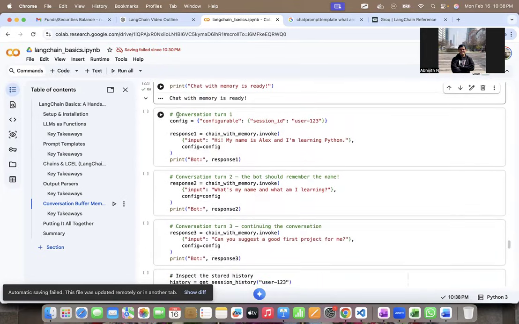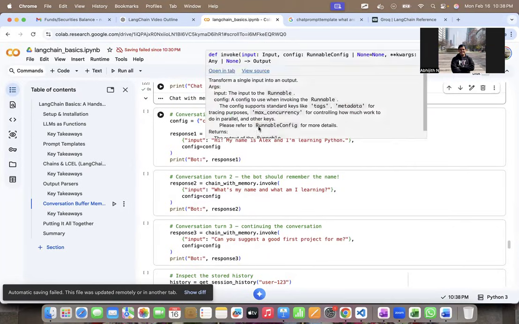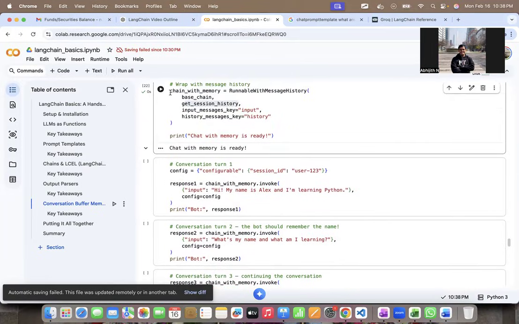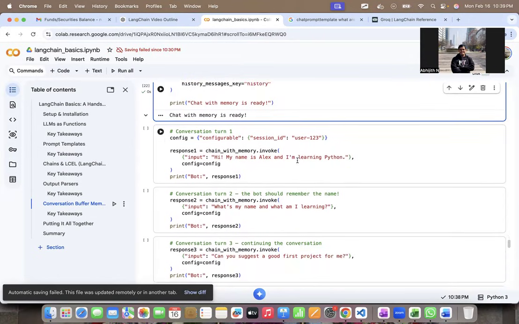Now let's look at the first turn in the conversation. So I create a config, which is configurable with session ID as user123. And I'm going to get response one, which is chain with memory dot invoke. So let's see what chain with memory is here. Chain with memory is this specific object of class RunnableWithMessageHistory. It takes this base chain, runs it, gets session history, and the input message key is input and the history messages key is history. So let's run this first one and print the response.